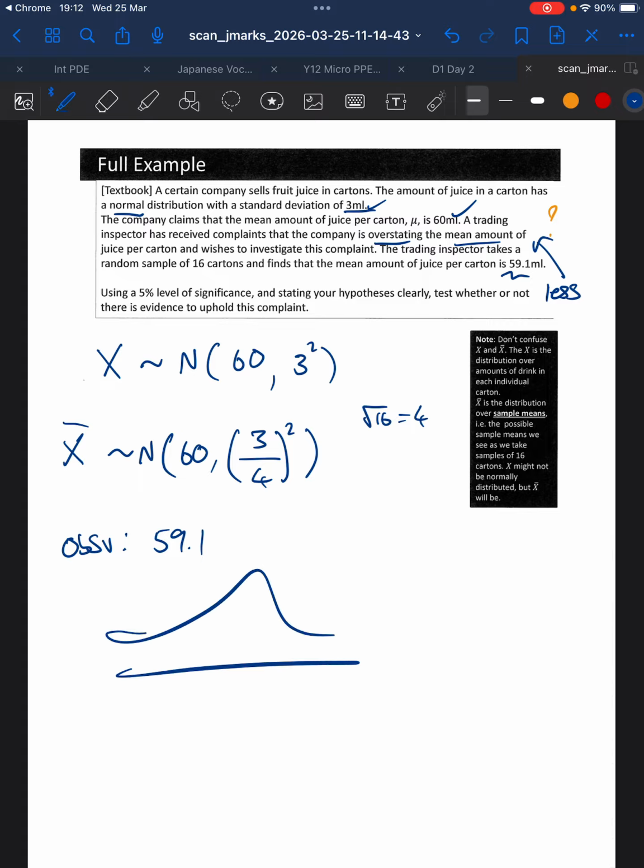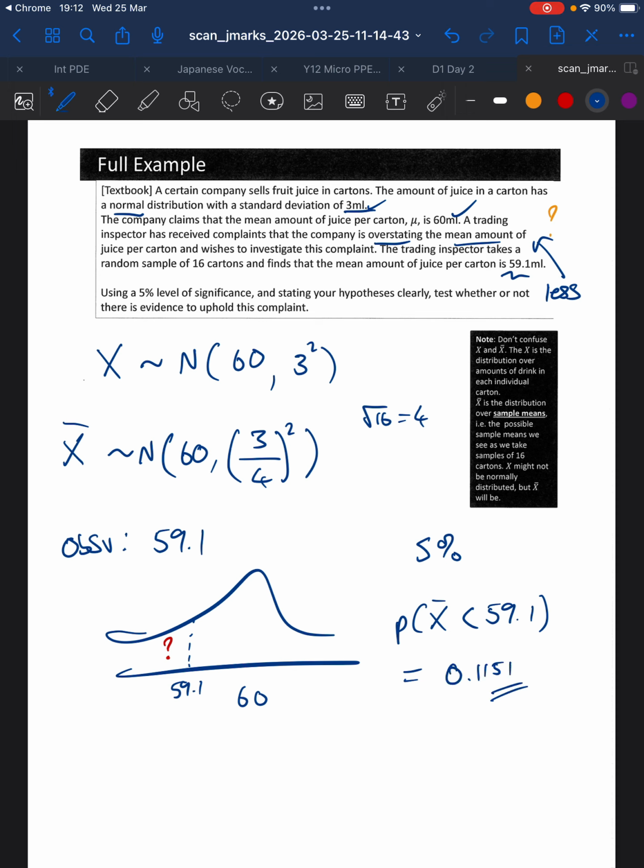So that's what we're going to look at on the diagram. It's over here somewhere. So how unique, how special is this result? That is the question. Well, we've got a 5% significance level. If we work out the probability that it is less than 59.1, that number comes back as 0.1151.